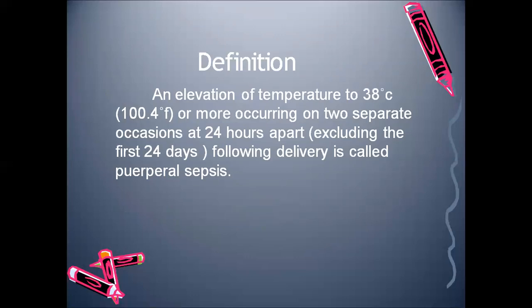So the definition is an elevation of temperature to 38 degrees Celsius, that is 100.4 degrees Fahrenheit or more, occurring on two separate occasions 24 hours apart, excluding the first 24 hours following delivery.